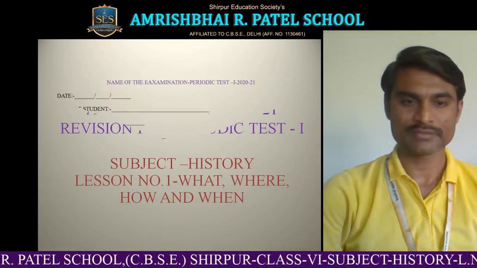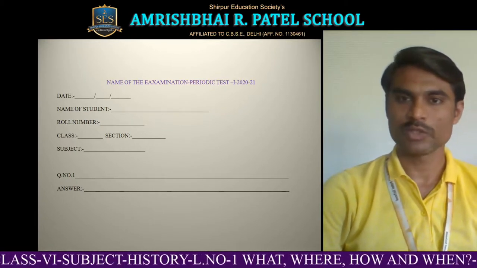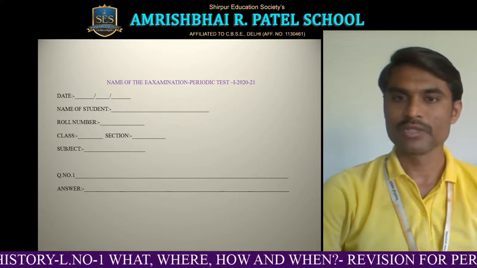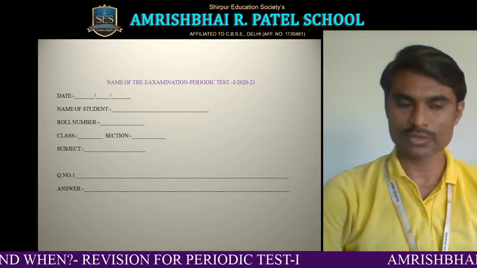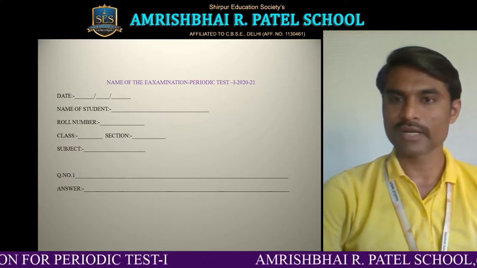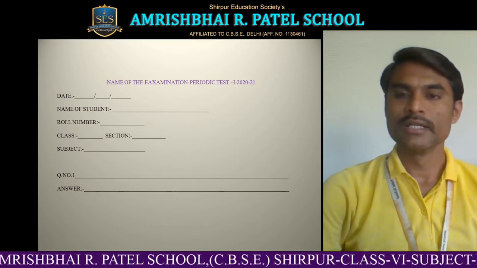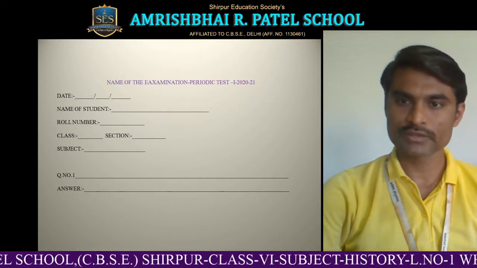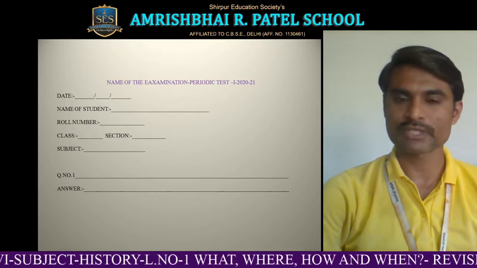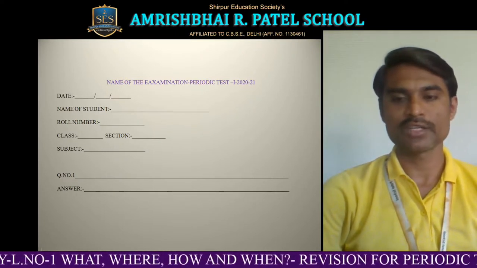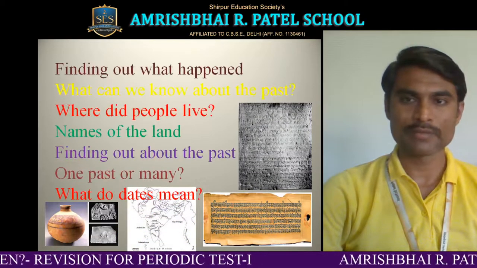Before that, let me tell you, when you will write your answer of periodic test question paper, on the answer sheet, very first page, you will mention name of the examination, periodic test 1 2020-21. Then after that you will write date properly, in date, month and year format. Then you will write your own name, name of the student, then put your roll number, then class, section, then mention subject properly. Then you will start writing question number 1 and then follow with the answer. So let us understand one by one.